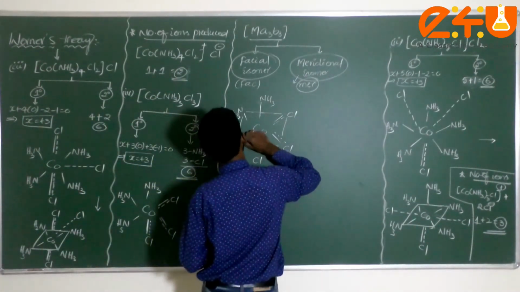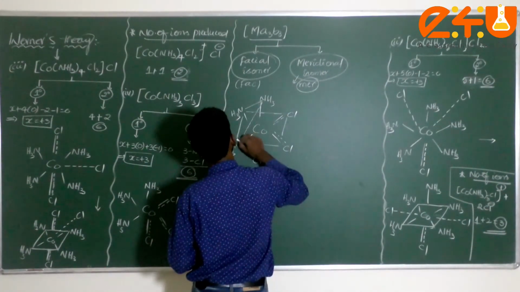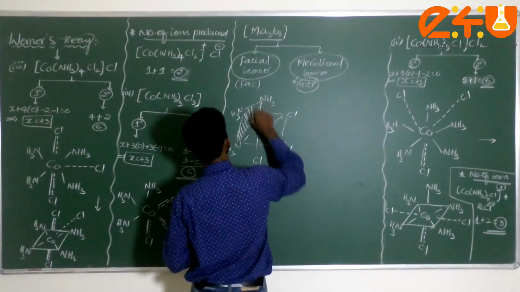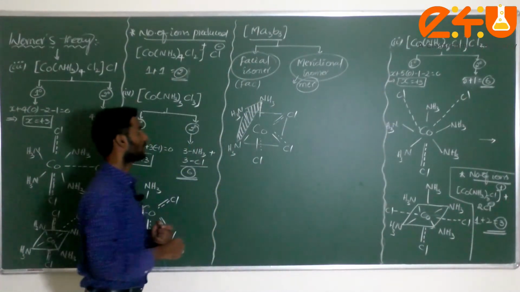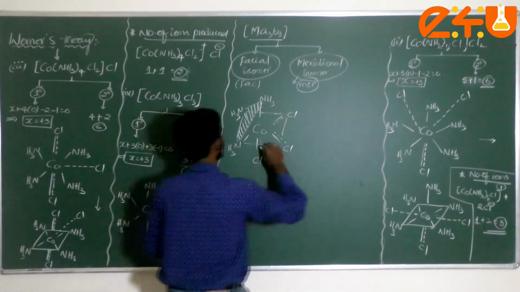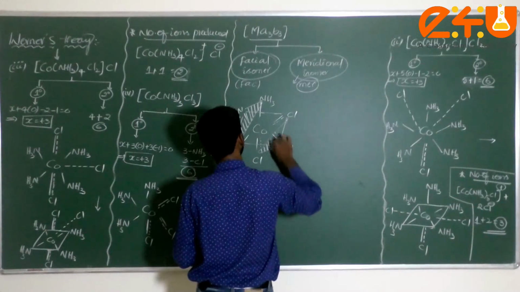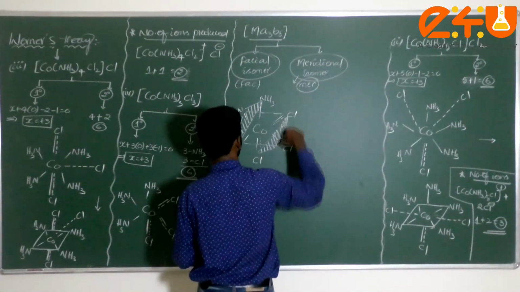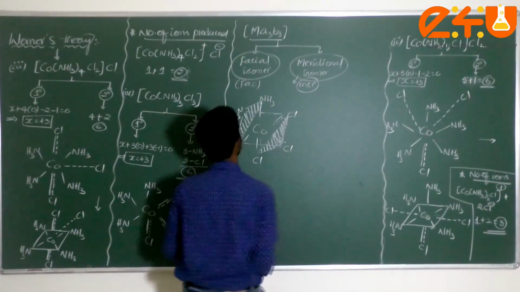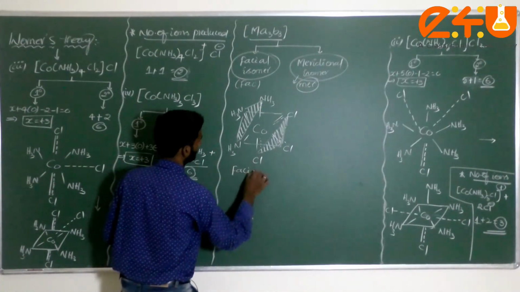now I can draw it like this also. Just put the dotted lines like this here. Am I correct? Here also you can write like this. This type of isomer is called the facial isomer.